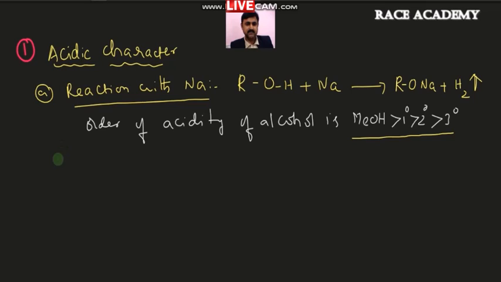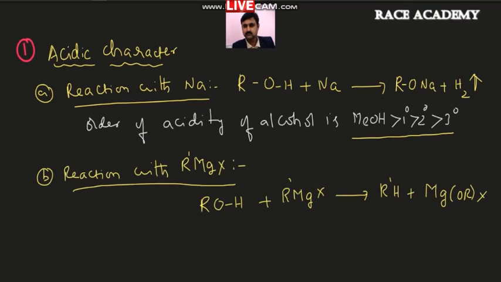Okay, let us check with another chemical reaction we have. See the other one, alcohol reaction with the Grignard reagent also gives an alkane, which is an example for the acidic behavior of alcohol. In this reaction, what we are observing is that the bond between oxygen and hydrogen in the alcohol is separated out.